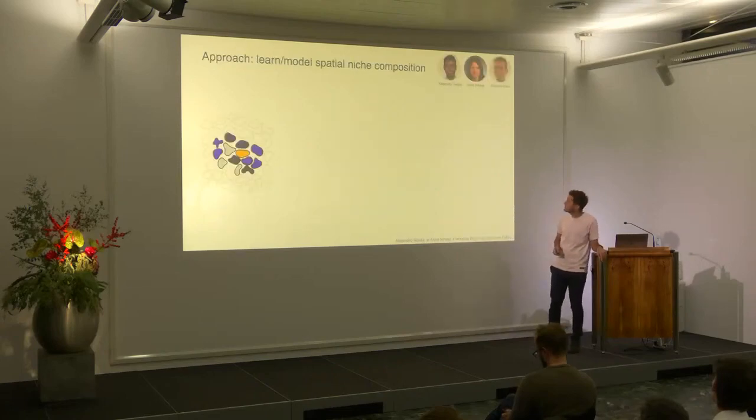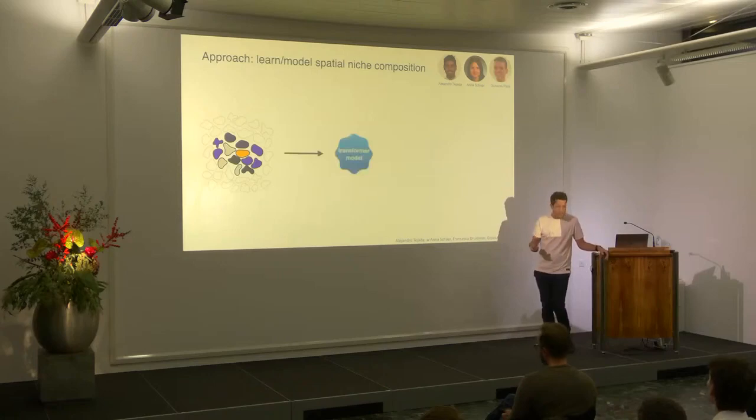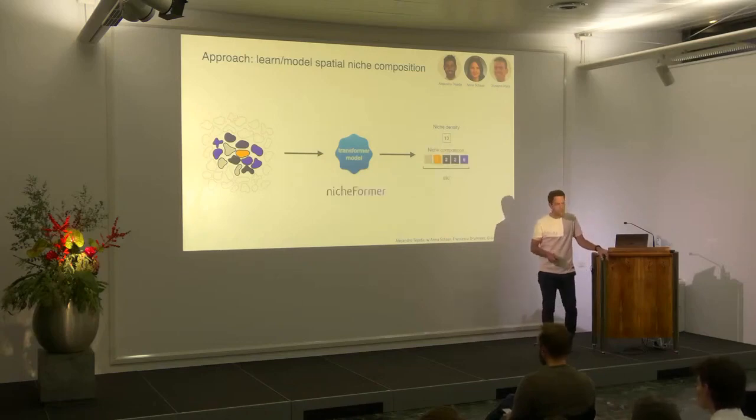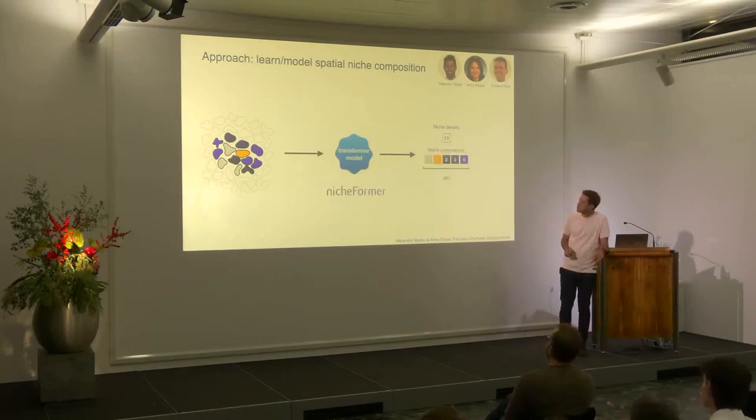This is work by Ale, Anna, and Giovanni, where we now train such a transformer model, one of these foundation model ideas, and then have, for example, prediction for niche density, composition, and so on. We call this thing NicheFormer. This is starting to work out. I just want to show you one thing, how this works.